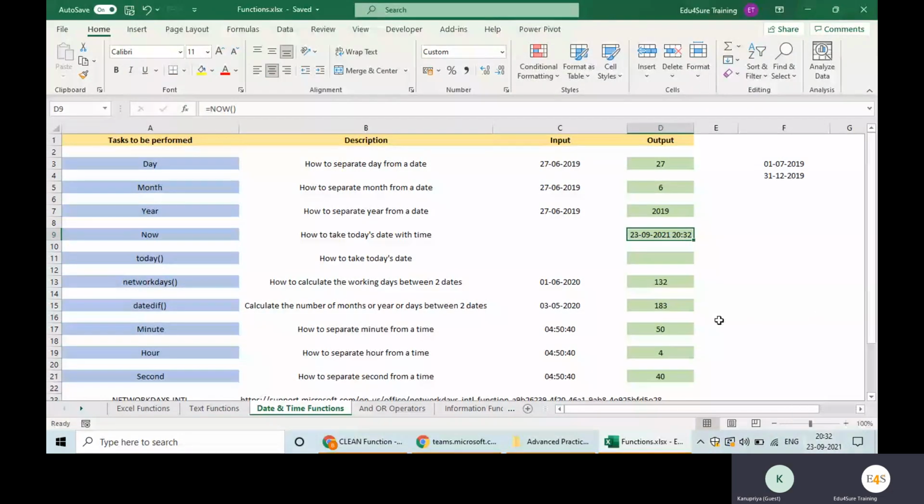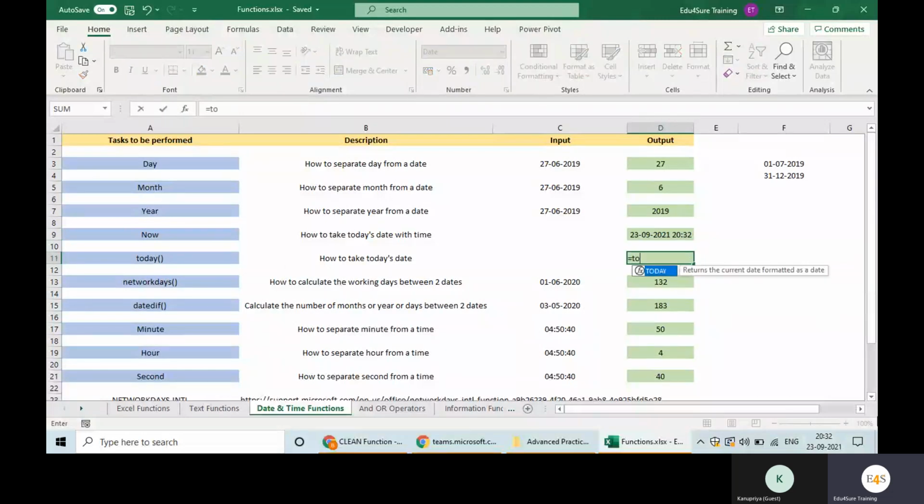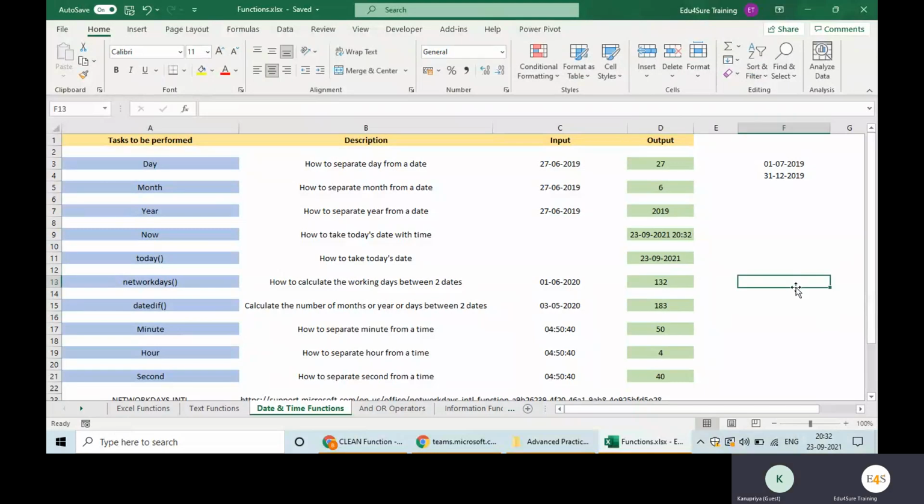You just want the date, you do not want the time. So you will use the TODAY function. It will just give you the date. Okay.